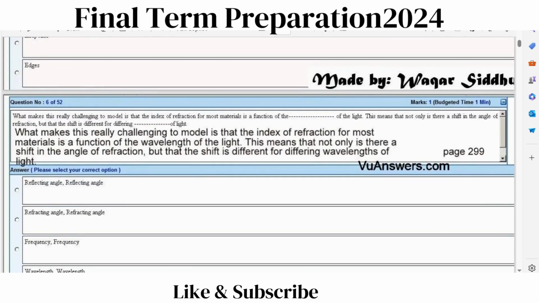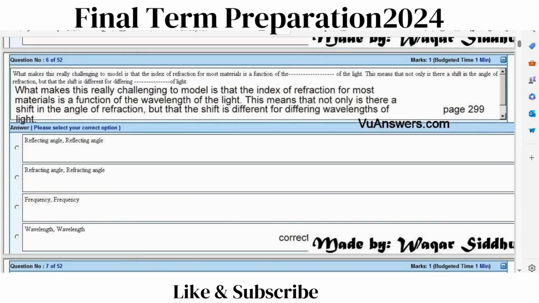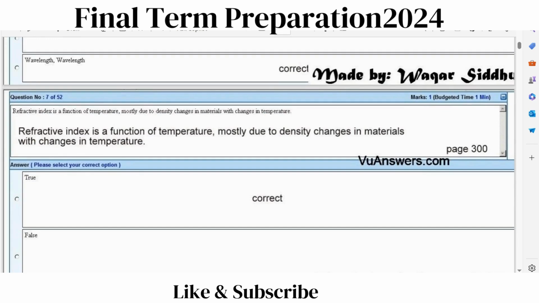Question number 6. What makes this really challenging to model is that the index of refraction for most materials is a function of the dash of the light. This means that not only is there a shift in the angle of refraction but that the shift is different for differing dash of light. Correct answer is wavelength. Question number 7. Refractive index is a function of temperature mostly due to density change in materials with change in temperature. Correct answer is true.